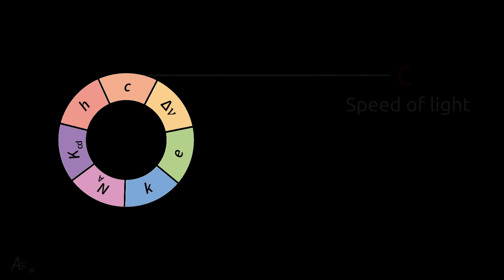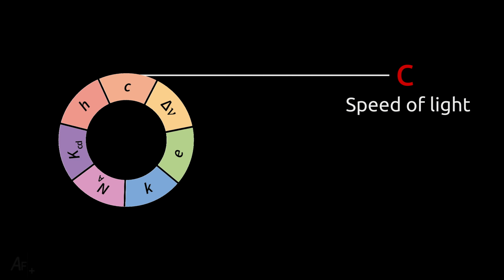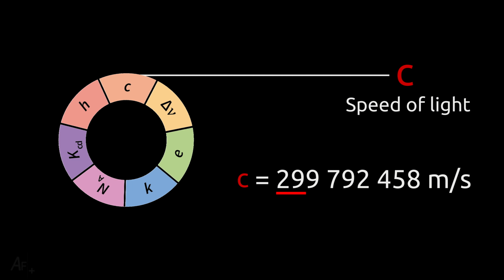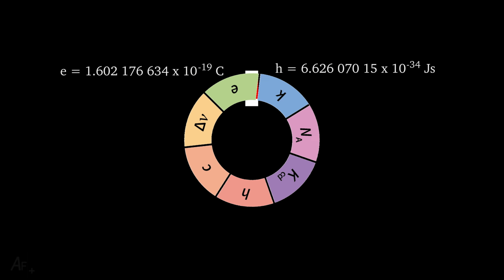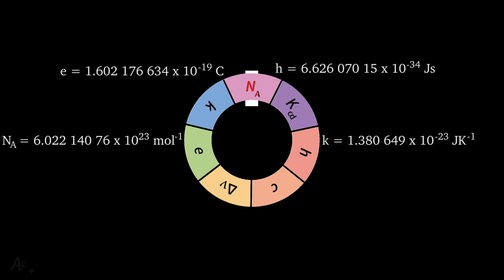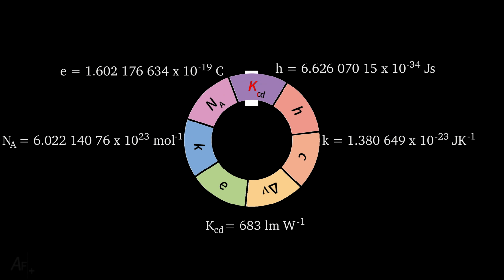Similarly, we have the speed of light in vacuum, which is taken as 299,792,458 meters per second. And in the same way we have Planck's constant, elementary charge, Boltzmann constant, Avogadro constant, and luminous efficacy.